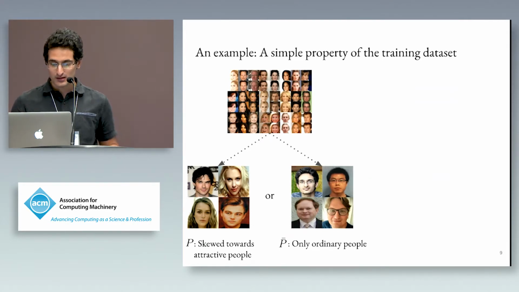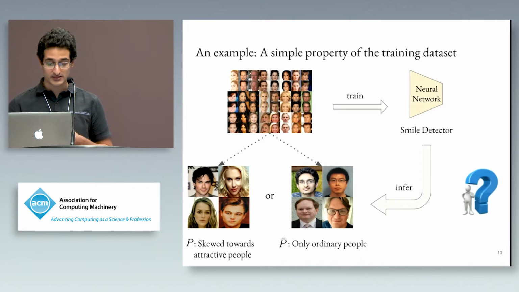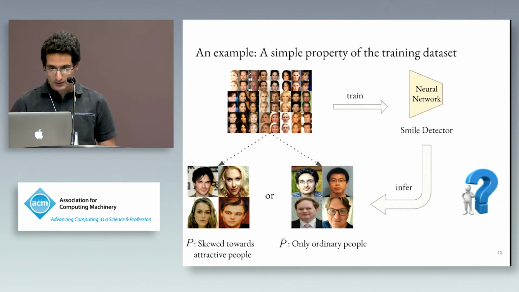So we train a neural network for smile detection, and we are able to infer these global properties from the neural network itself. We do not have access to the target data set, but we have access to the neural network, and we can infer this from the neural network itself. So let's see how this attack is carried out in practice.